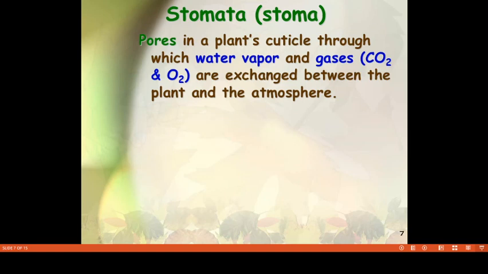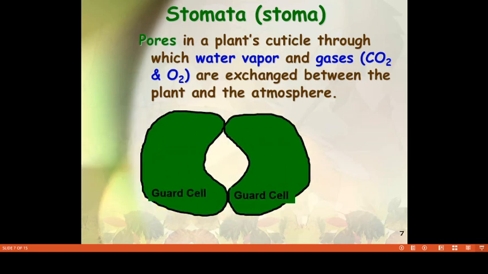Stomata are pores in the plant's cuticle through which water vapor and gases are exchanged between the plant and the atmosphere. I repeat, stomata are small pores in the plant's cuticle through which water vapor and gases are exchanged between the plant and atmosphere.